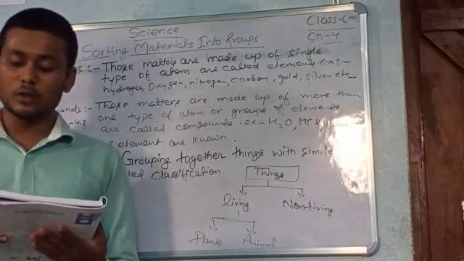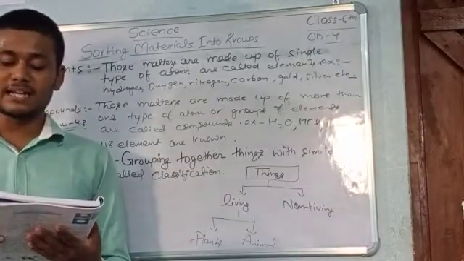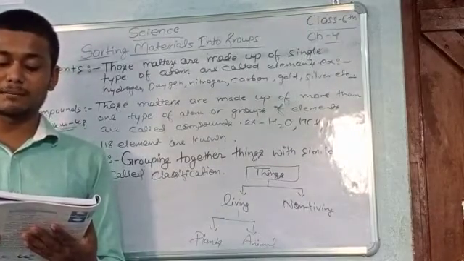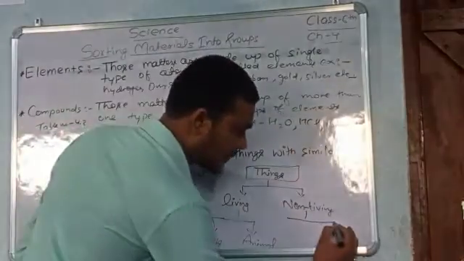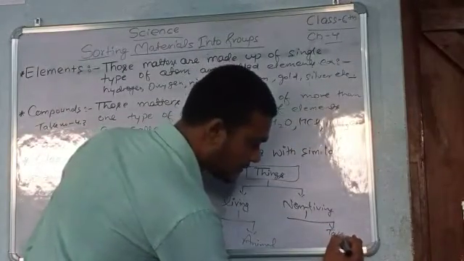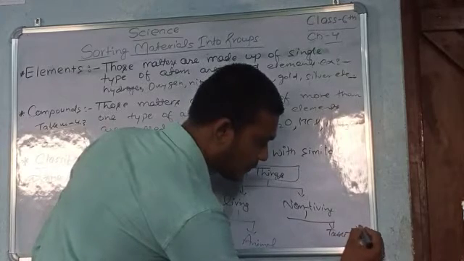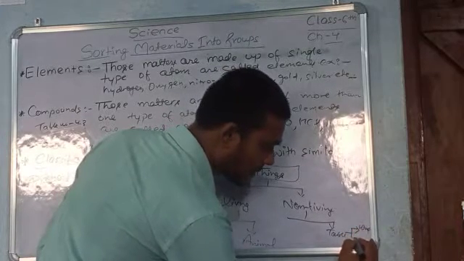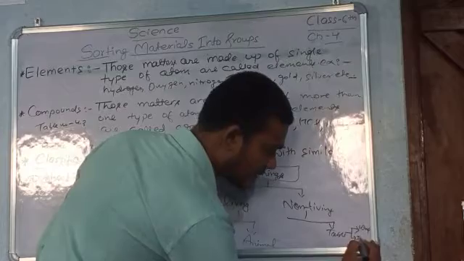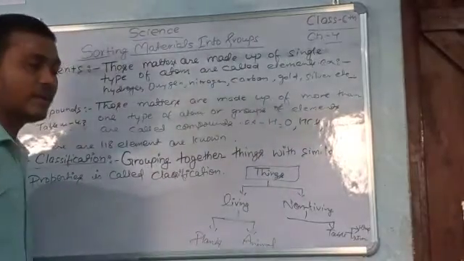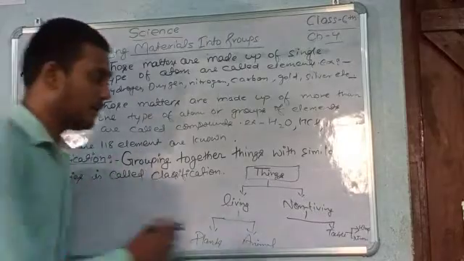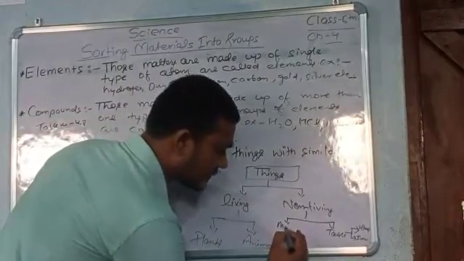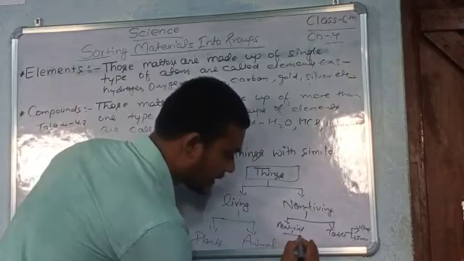Okay, classification is not confined to living things. Non-living things can also be classified in numerous ways. It can be done on the basis of what they are made up of. If we classify tables, a table made of wood, a table made of iron, in this way. If we talk about material, then material made of cotton.